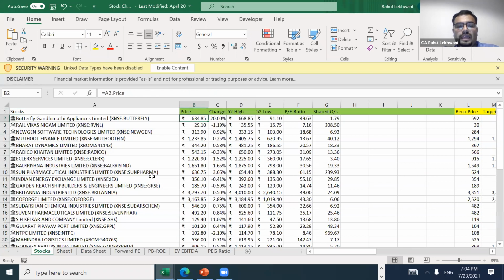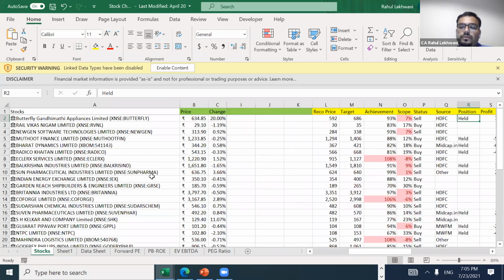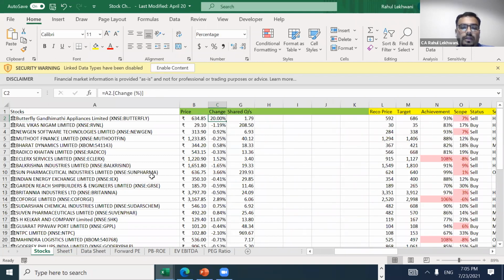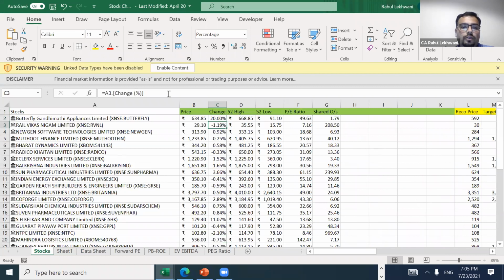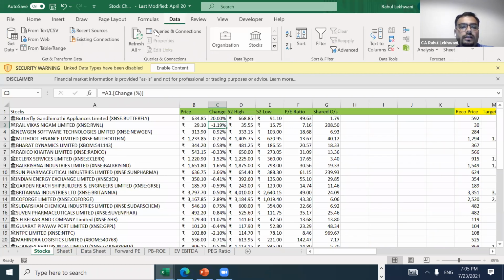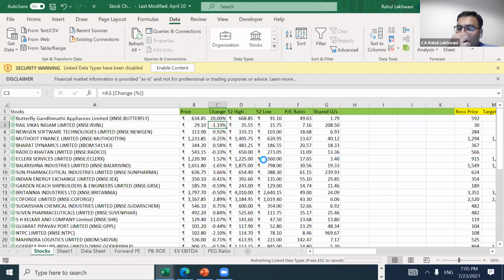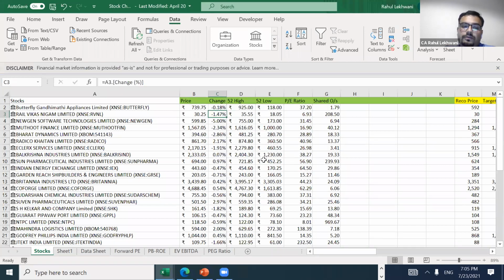Then price, change, 52-week high, 52-week low, P/E ratio, shares outstanding, everything has been taken care of. All you need to do every day is go into data and click refresh all. Once you do refresh all, and if you are connected to internet, the figures will automatically get refreshed. So the 52-week high and other things will get refreshed automatically, right?